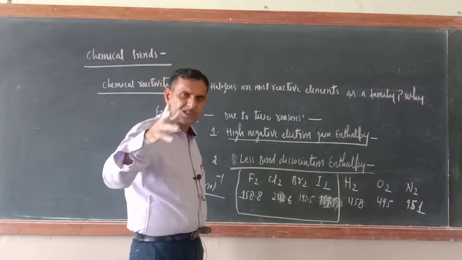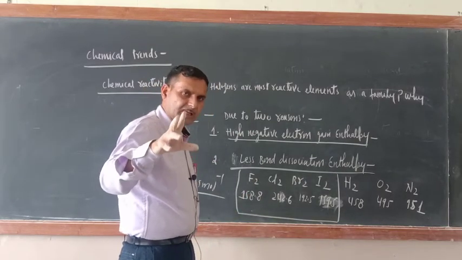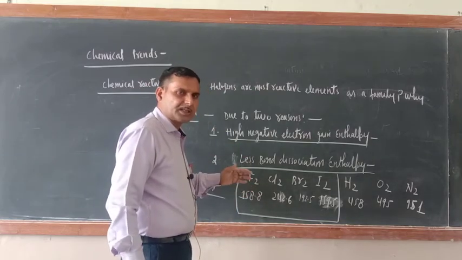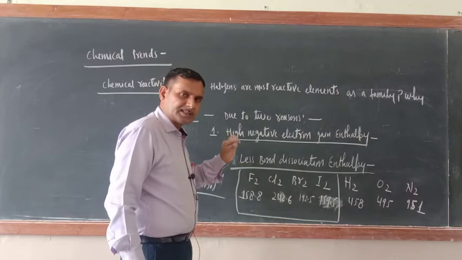Now the basic question arises: why do halogens have less bond dissociation enthalpy? The halogens have less bond dissociation enthalpy because their size is small.